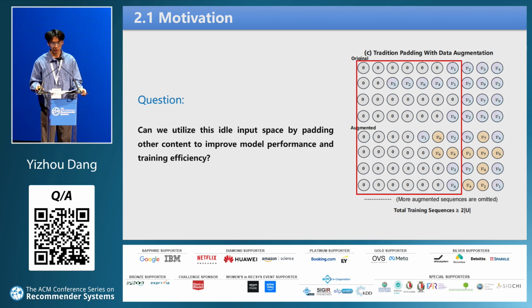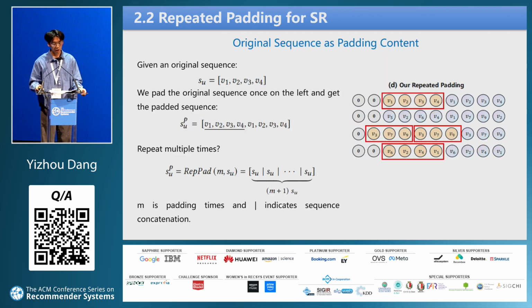The above common sense padding strategy and idle input space lead us to a problem that never has been explored before. Can we utilize this idle input space by padding other content to improve the model performance and training efficiency? Here, we present our repeated padding method for sequential recommendation. Specifically, we utilize the original sequence as the padding content instead of the special value 0.